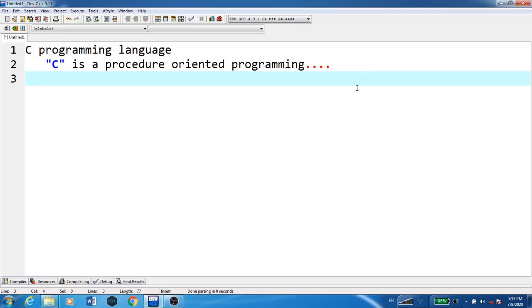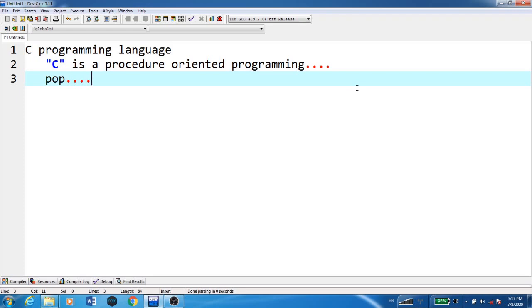Hello students, today we will see what is C programming language and the basic tokens of C programming language. Now here C is a procedure oriented programming. Means what? We can even write it as POP, that is procedure oriented programming.